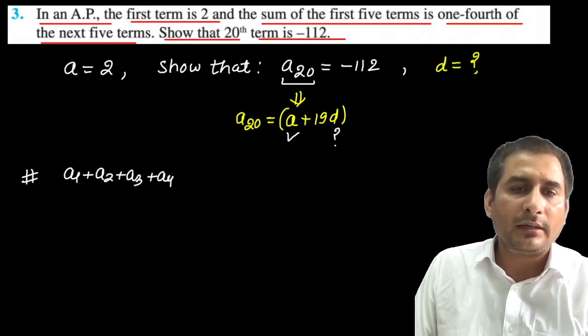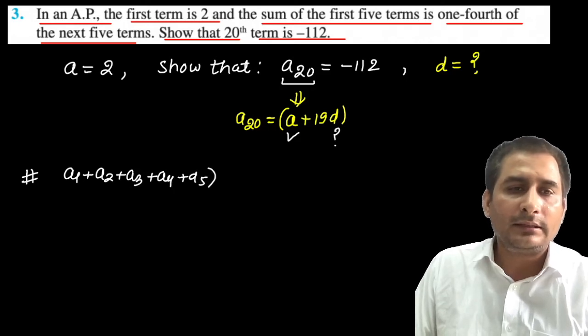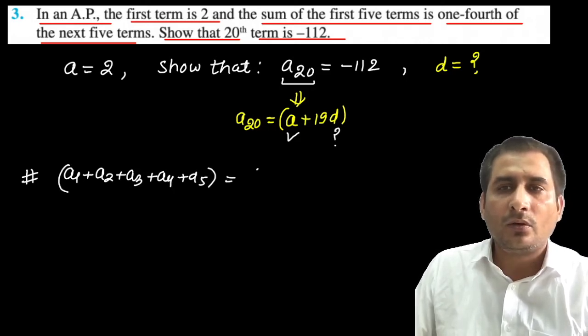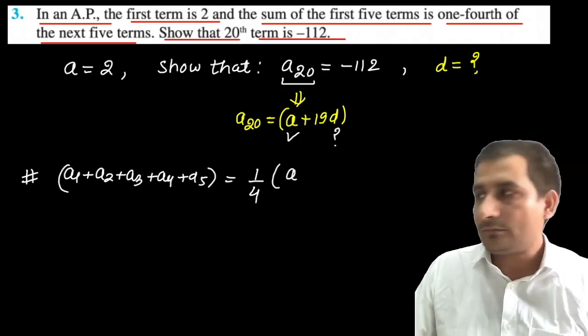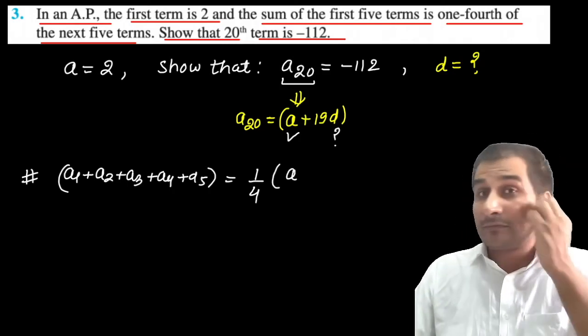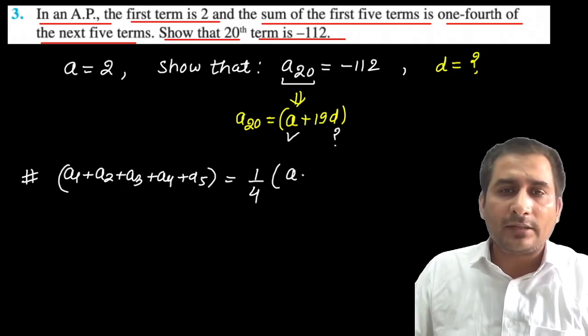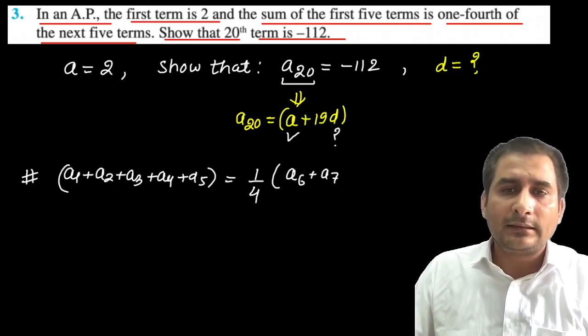A1, A2, A3, A4 and A5, this sum is equal to 1/4 of the next 5 terms. So what will the next 5 terms be? A6, A7, 8, 9 and 10.